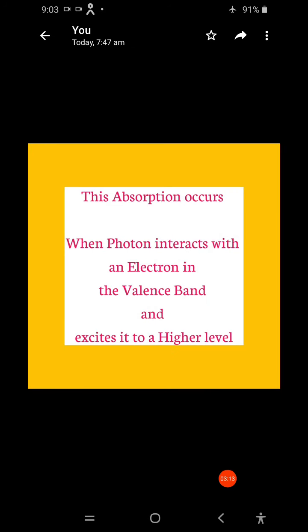Intrinsic absorption occurs whenever a photon interacts with an electron in the valence band and excites it to a higher level. Molecules have levels: first level, second level, third level, like that. A photon is a particle of light. When it interacts with the electron, the electron goes to a higher level because it gains the energy.